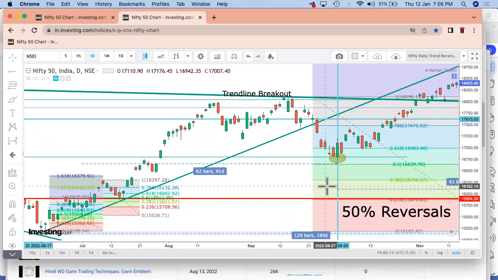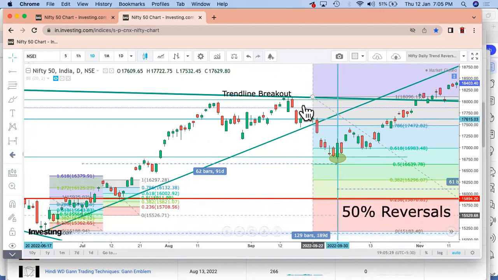Now see, we are talking about Fibonacci only for one simple thing, right? That is, we need to find out the ratios, and Fibonacci gives us various ratios together because WD Gann has been talking about those ratios together, right? We'll see them one by one, how things are there, right?